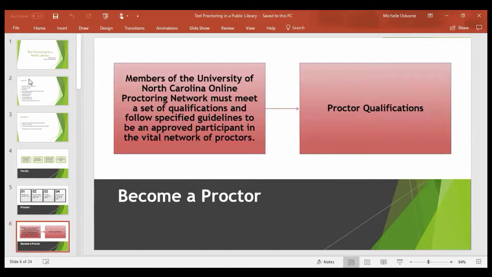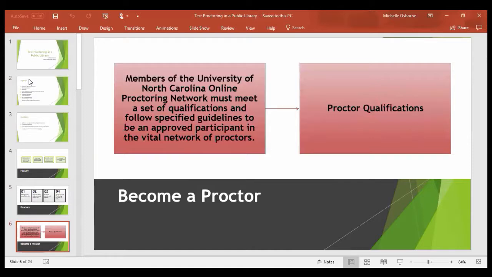Okay, let's talk about how to become a proctor. Members of the University of North Carolina online proctoring network must meet a set of qualifications and follow specified guidelines to be an approved participant in the vital network of proctors. So some qualifications listed are as follows.